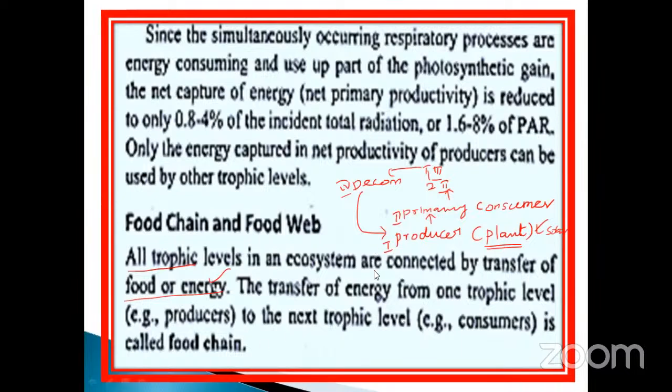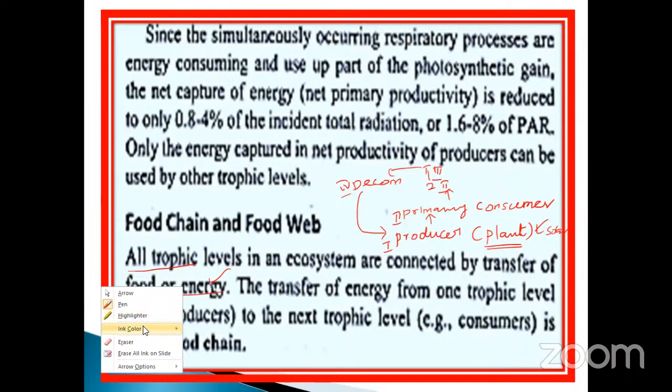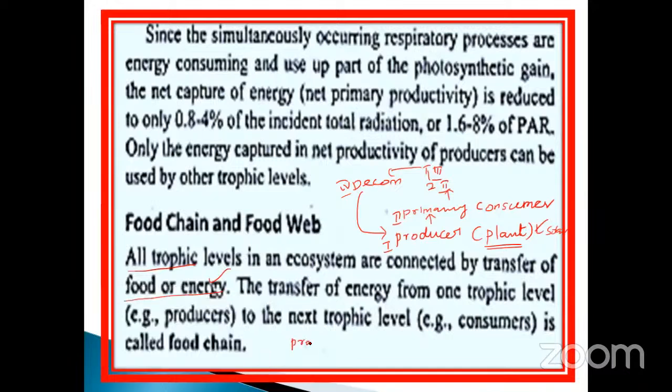The continuity of that, starting from the producer to the end, the carnivore, is called the consumer. Producer, see here, already we discussed that point, isn't it, my dear? So don't forget, this is an important point. Producer, primary consumer, and also secondary consumer, and tertiary consumer, and then the last one is the decomposer. So this is a trophic level. This is the first trophic level, second trophic level, already we discussed it, third, and then the fourth trophic level.